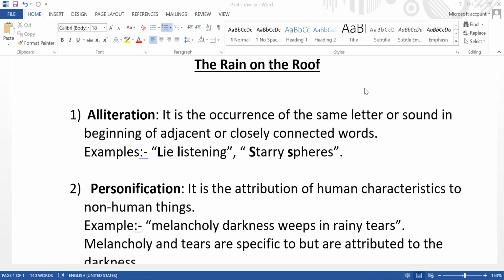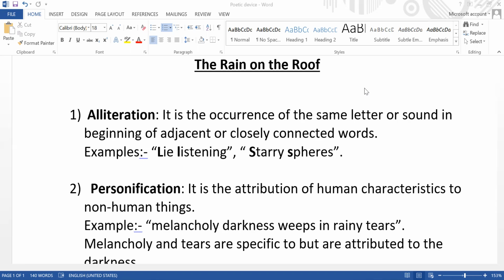So, if we talk about the poem Rain on the Roof, there are different devices which have been used in the poem that have added much more interest to it. We are going to discuss a few of them. The first device which has been used in Rain on the Roof is alliteration.